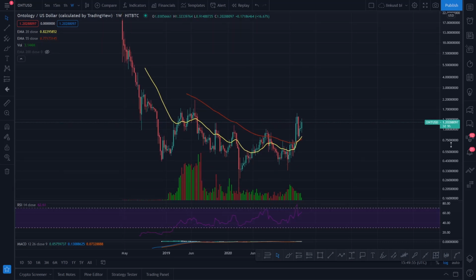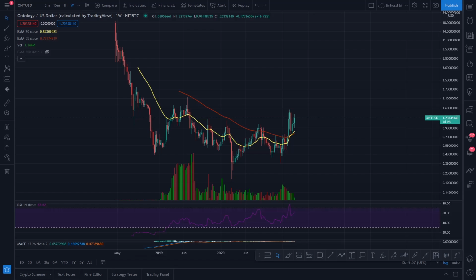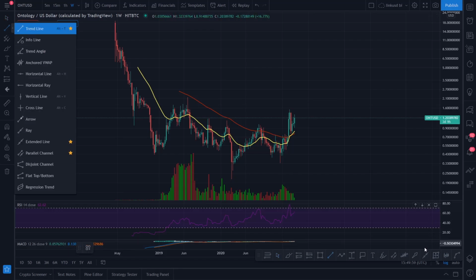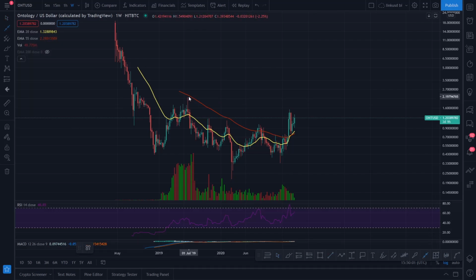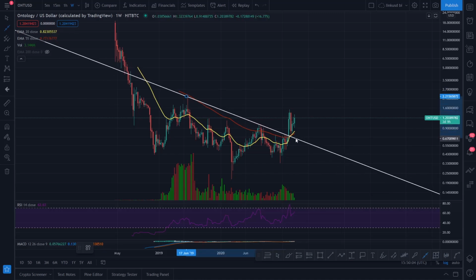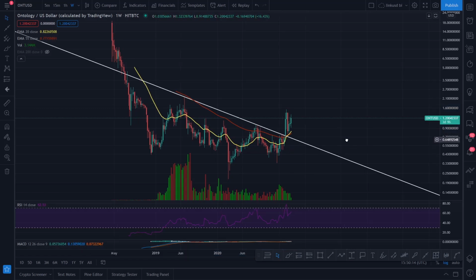Immediately we'll set a trend line. You can see that here is a level of resistance. That was a level of resistance for a very long period of time for Ontology. You can see that we came down and came back up and kept hitting our head on it numerous times there and there. But we did break out.